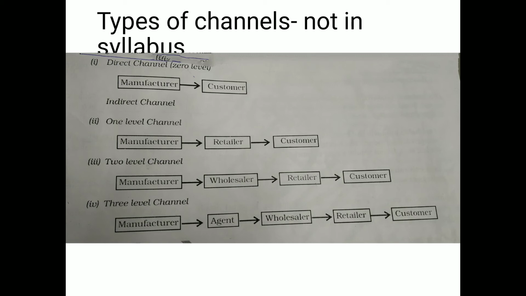Second is two level channel. Here you can see two intermediaries to transfer the goods from manufacturer to consumer. In this, the wholesalers and retailers act as a connecting link. So here the network enables manufacturer to cover a large market, because if you are keeping less intermediaries, say 1 or 0, it is difficult to go to all the customers scattered across.